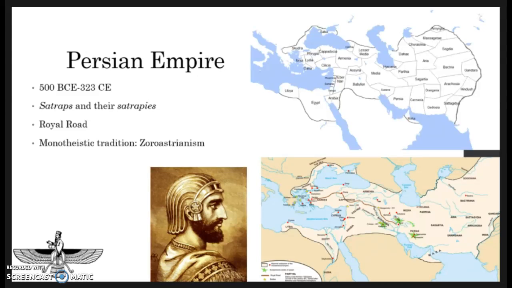This tolerance of other religions and diversity was good for trade, especially with the construction of the Royal Road. The Persian Empire was at the western end of the Silk Road, and having a strong, centralized, and safe empire led to the desire to do trade. This brought a lot of wealth into the empire.